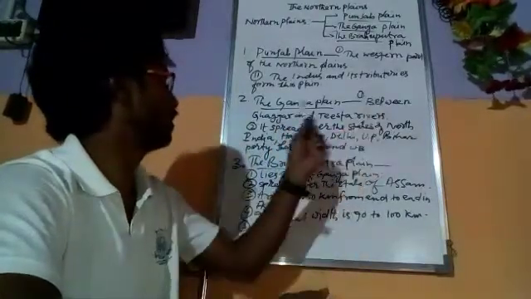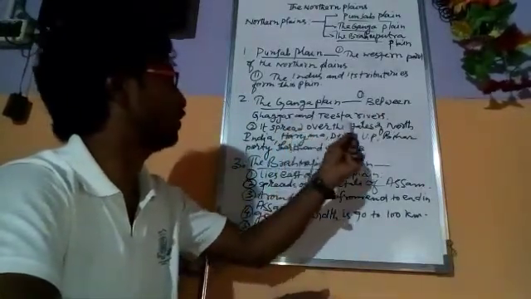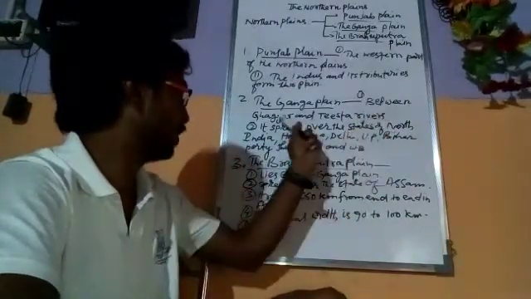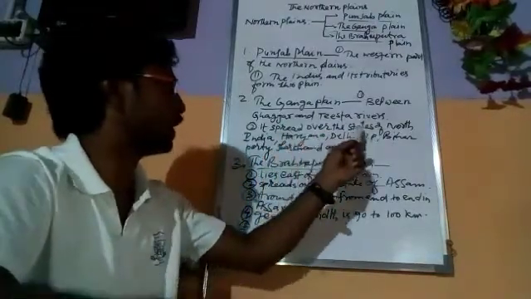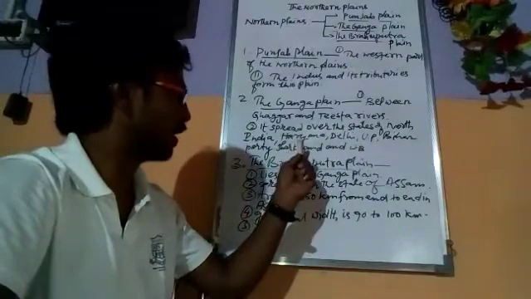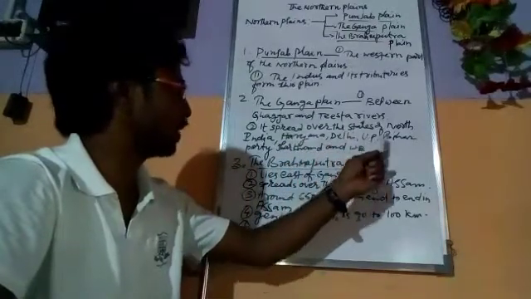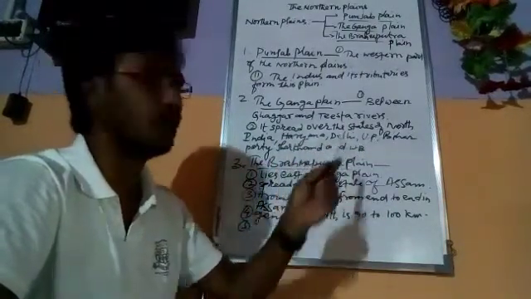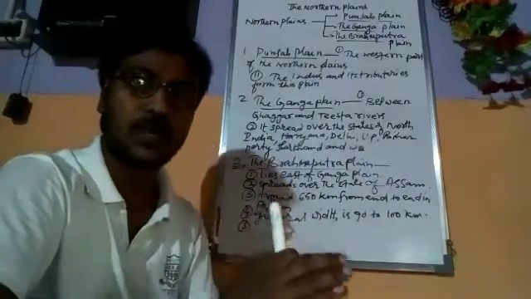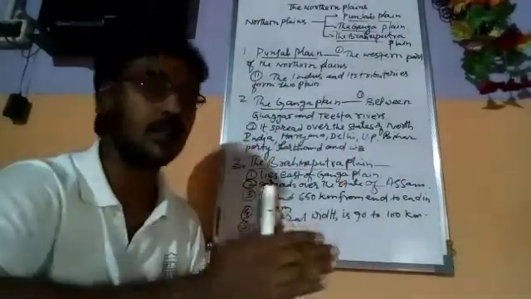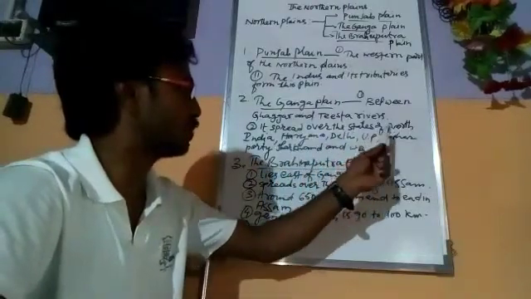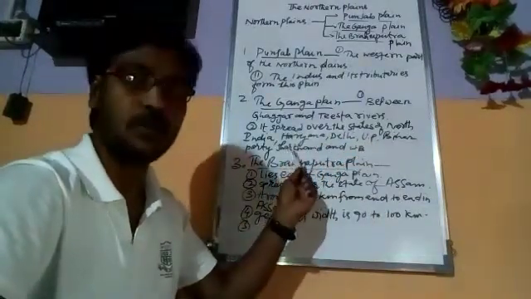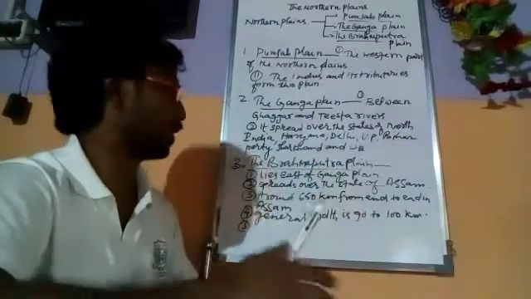It is mainly between the Ghaggar and the Tista river. It spreads over the states of North India: Haryana, Delhi, Uttar Pradesh, Bihar, parts of Jharkhand and West Bengal.